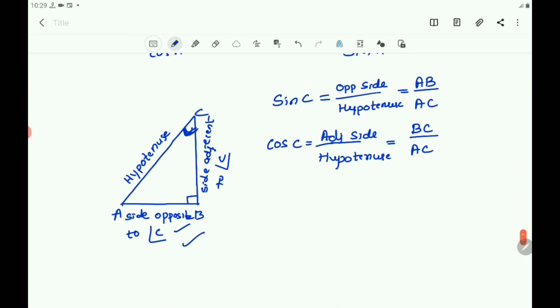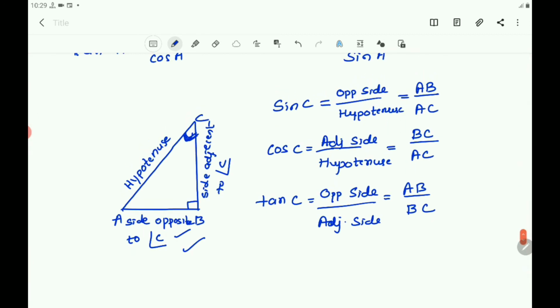Then tan C. Tan is O by A, that is opposite side by adjacent side. The side opposite to angle C is AB, and the side adjacent to angle C is BC. You got AB by BC.